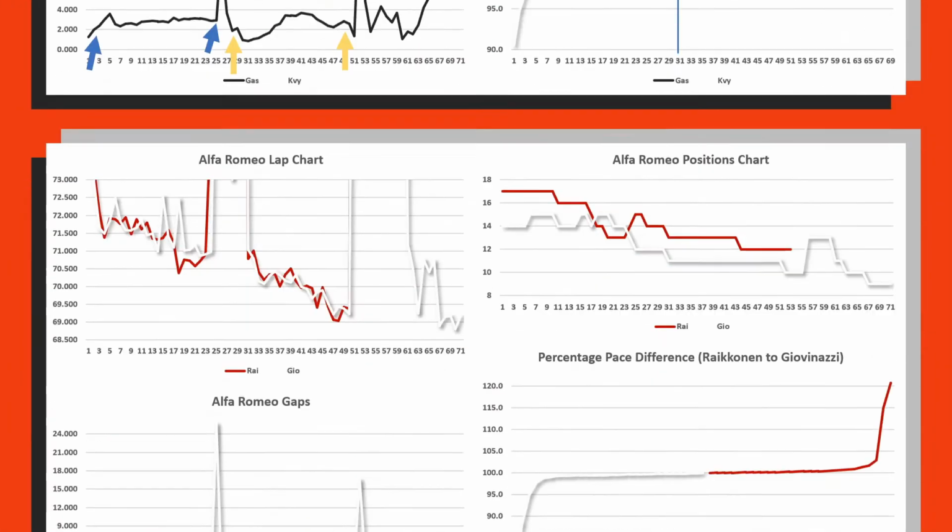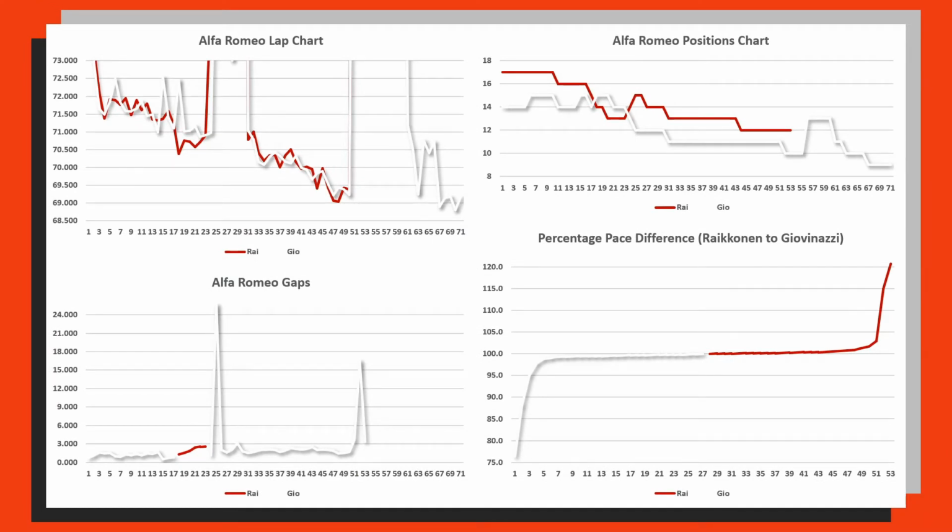And then heading now to Alfa Romeo, we have this very similar looking graph just here. So we've got the first section that we can highlight where they were very, very even, and that correlates to this first little white line here, the gap staying between 0 and 3 seconds. But even though this gap was just between 0 and 3 seconds, there was an enormous gulf between their positions on the chart. There were about 4 positions between the two cars, and maybe 3 or even 2 positions during this period of laps. Even though they had such a close gap, there were so many cars between them, just showing that they were definitely stuck in a train.